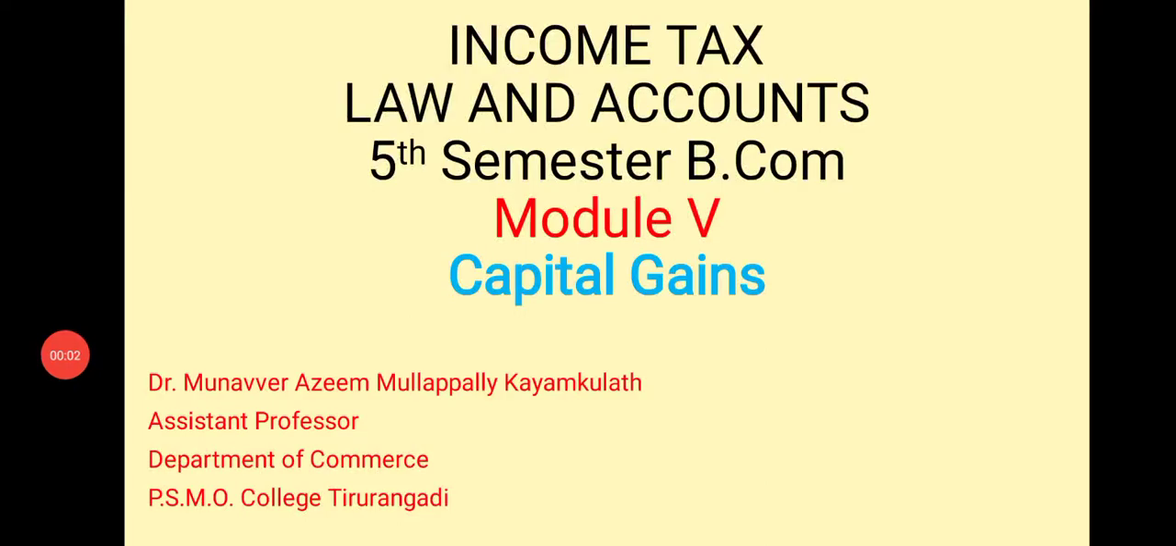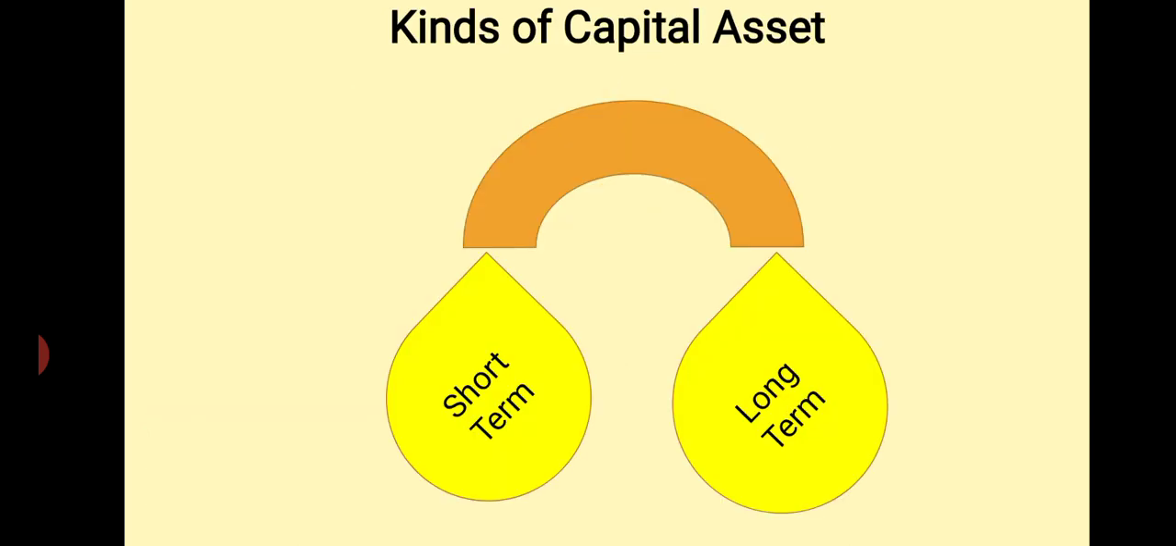Good morning. Today we would like to discuss some important aspects of module 5, capital gain, that is, kinds of capital assets. Yesterday we discussed capital assets and their provisions. Today we would like to discuss what the kinds of these capital assets are. For tax purposes, capital assets are broadly classified into two: short-term capital assets and long-term capital assets.